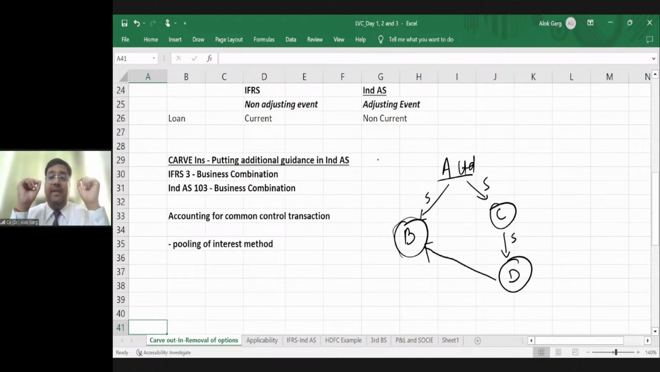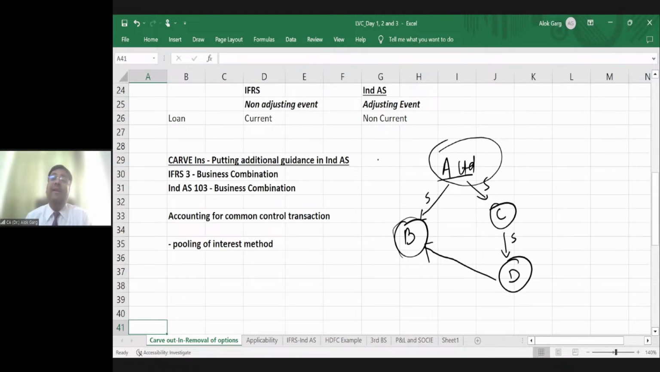Common control transaction means the transaction, the merger and acquisition, where the controlling entity may be changed, but the ultimate controlling entity will not change. So who is the ultimate controlling entity here? A Limited is the ultimate controlling entity here. Even when D was the subsidiary of C, the ultimate controlling entity was A Limited. When D became the subsidiary of B, still the ultimate controlling entity is A Limited. So friends, this is known as a common control transaction.